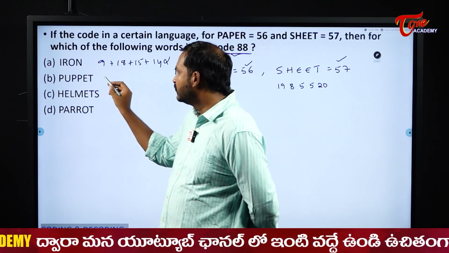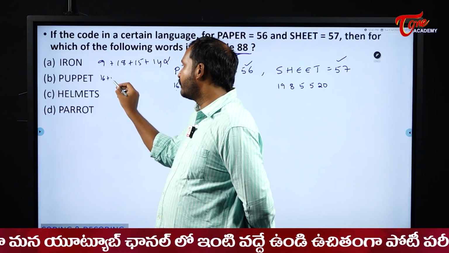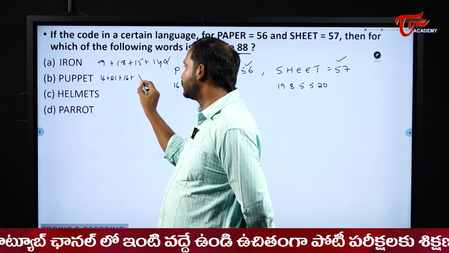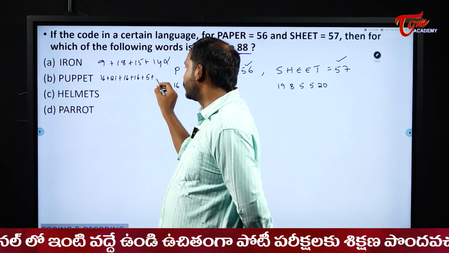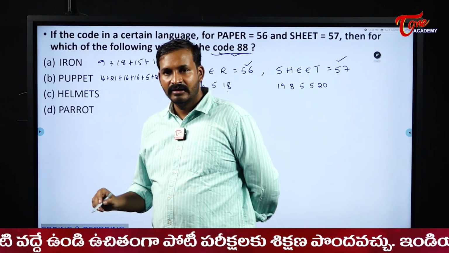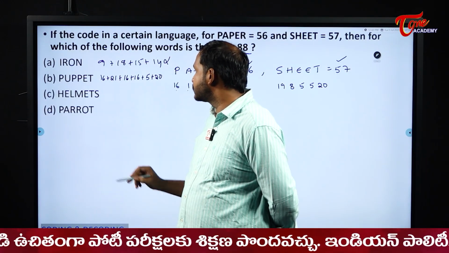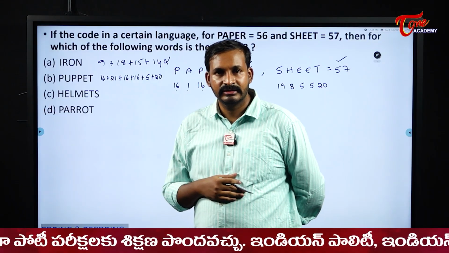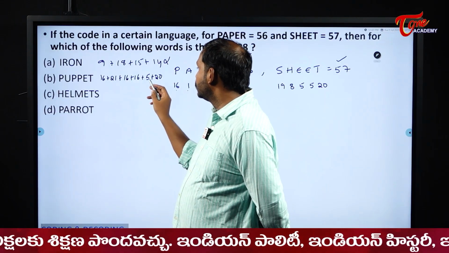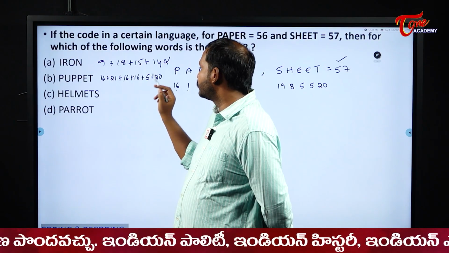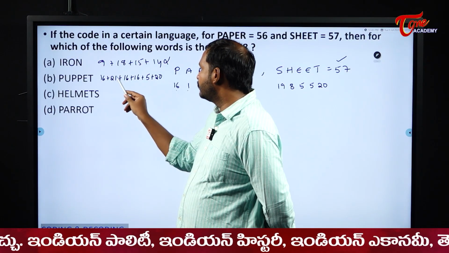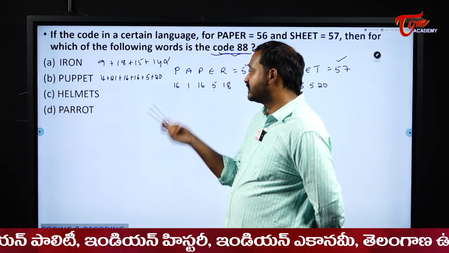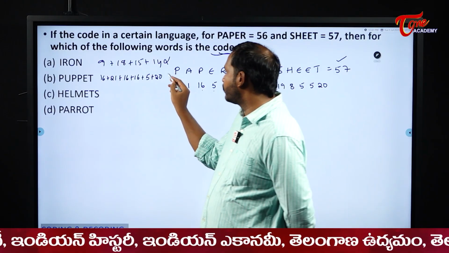Next, puppet. 16 plus 21 plus 16 plus 16 plus 5 plus 20. Now see here, 16 threes are 48. 48 plus 20, it becomes 68. And 68 plus the rest is exceeding 88, right? So this is also not my answer.